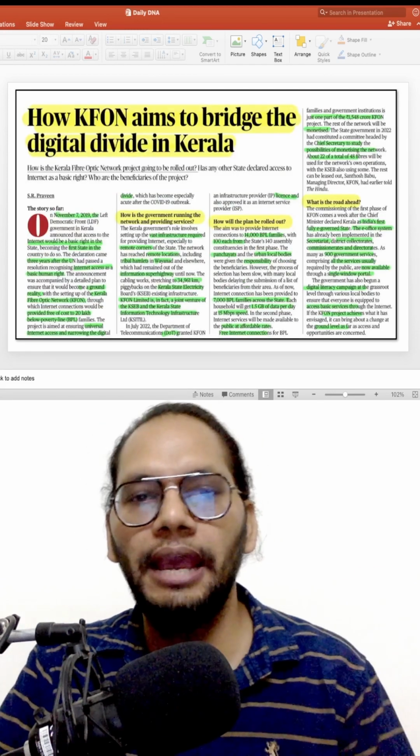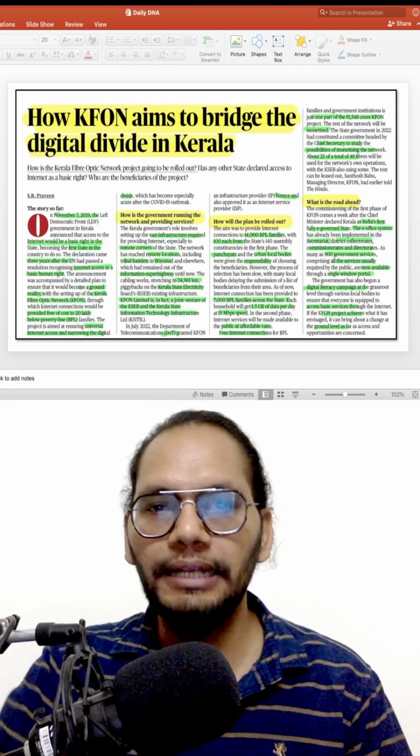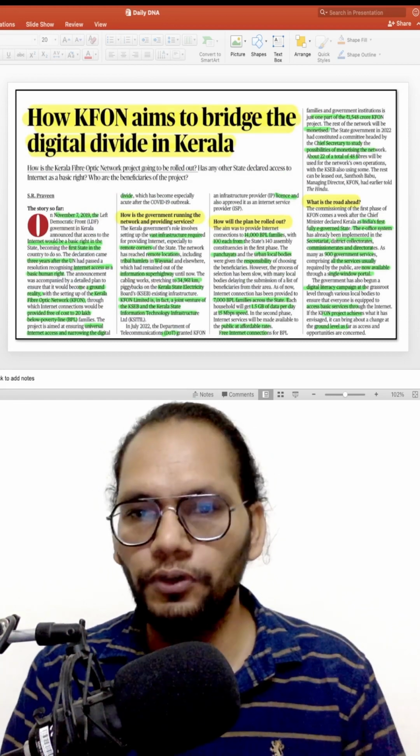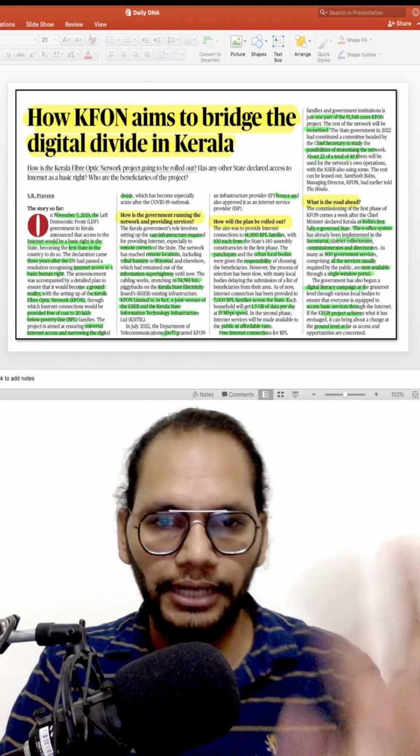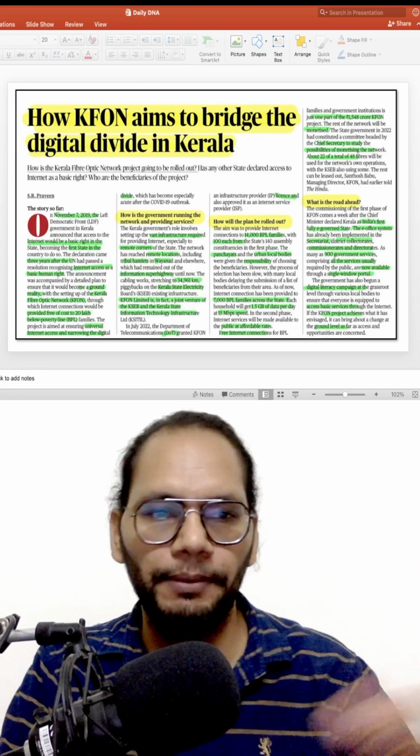One more article that we have talks about the digitalization of Kerala, and it also talks about the availability of the internet as a human right. So you can cover that topic from the GS2 paper perspective.